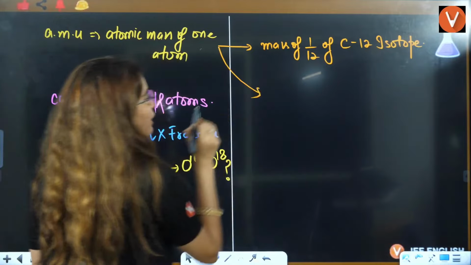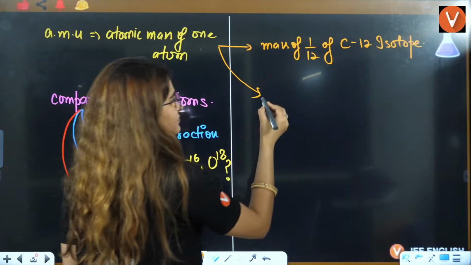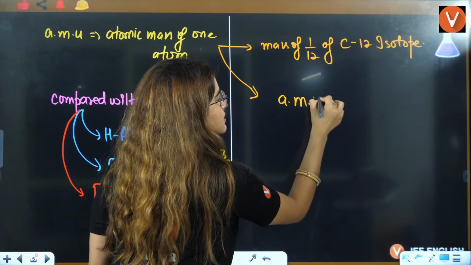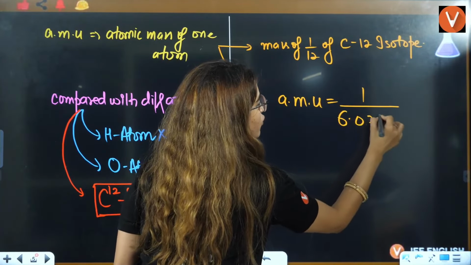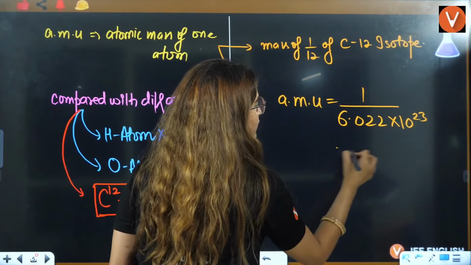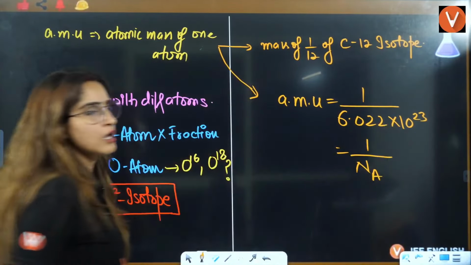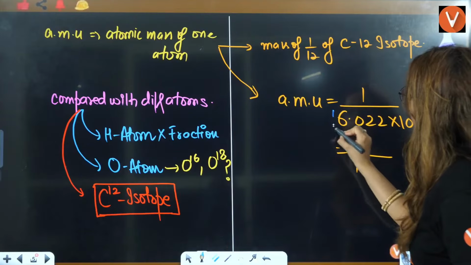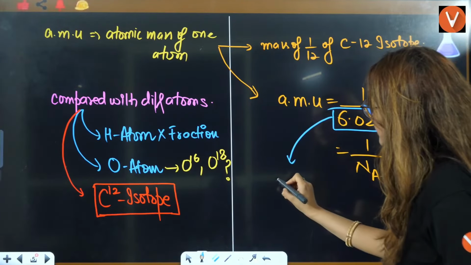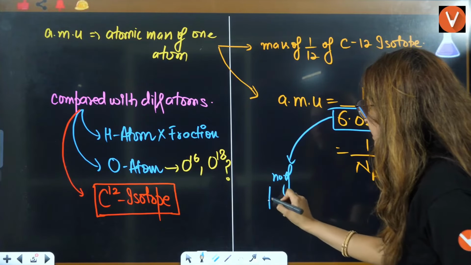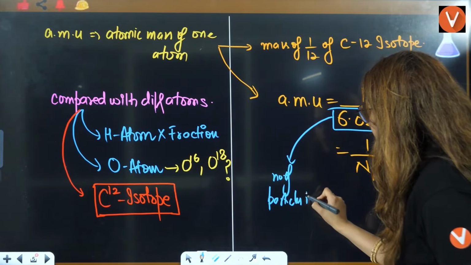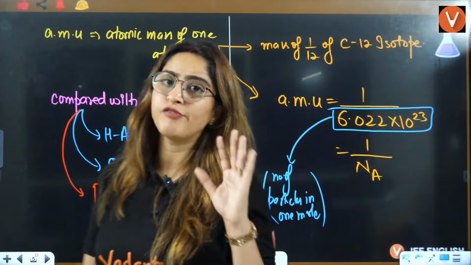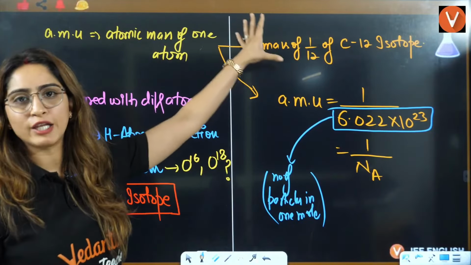Now, after calculating that, what we got is that 1 AMU is nothing but the reciprocal of 6.022 into 10 raised to power 23. That means it is the reciprocal of Avogadro's number. This is Avogadro's number, the number of particles in 1 mole. So basically, firstly, what they did, they understood what should be the value of 1 AMU.